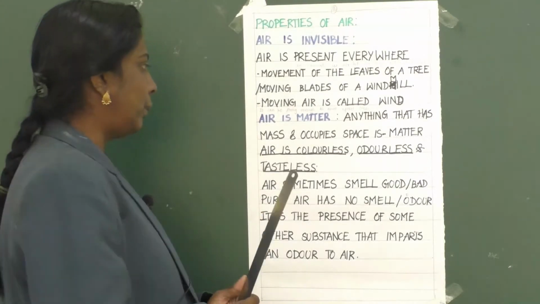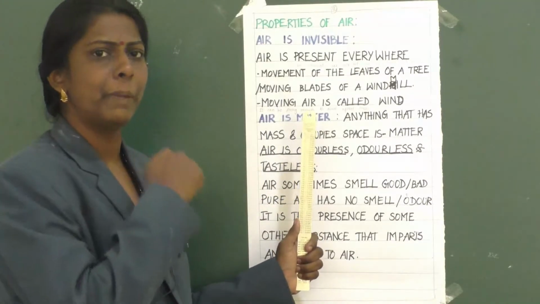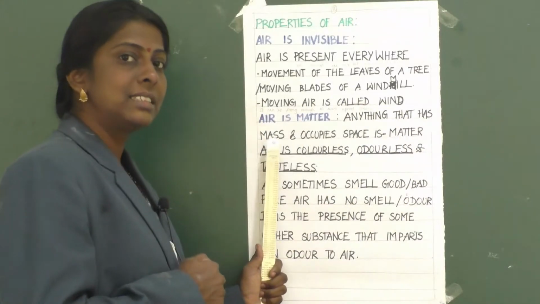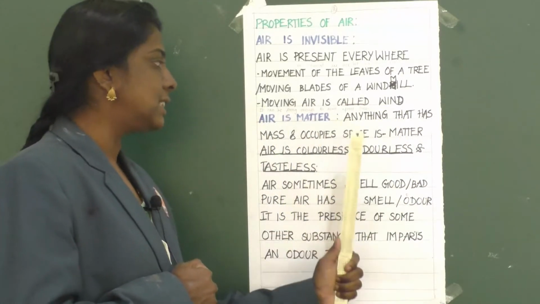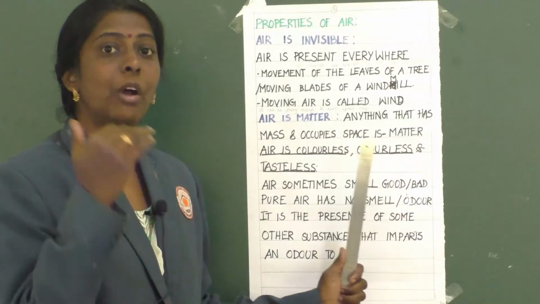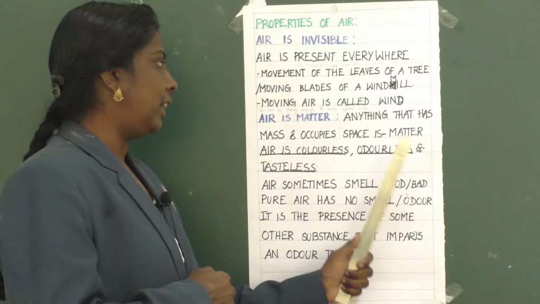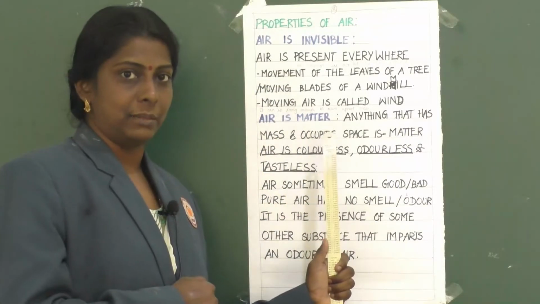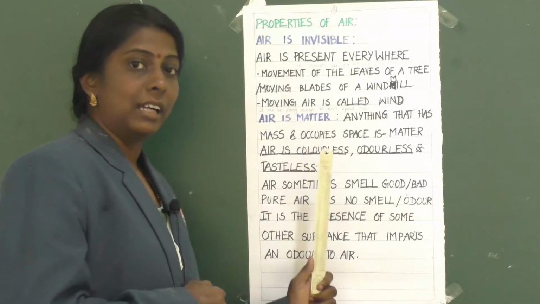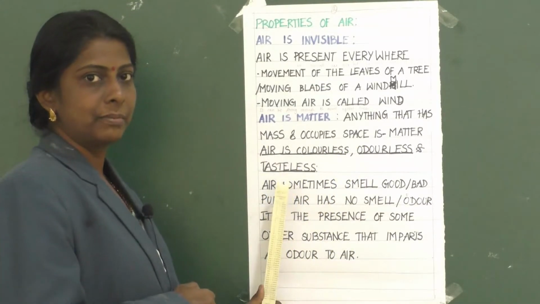Now about the second property, air is matter. So what do you mean by matter? Anything that has mass and occupies space is called matter. So in that way air is matter. Clear? Then air is colorless, odorless and tasteless.